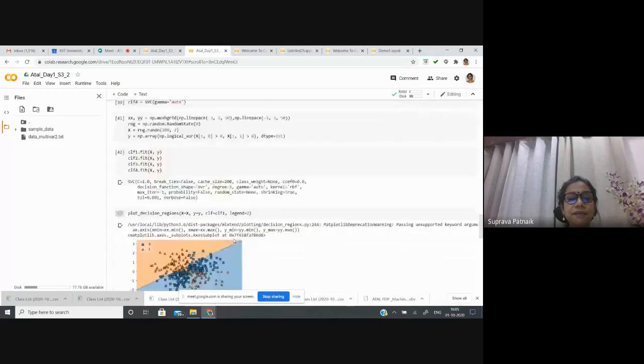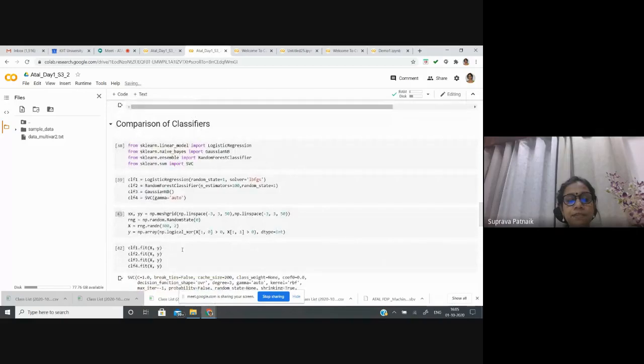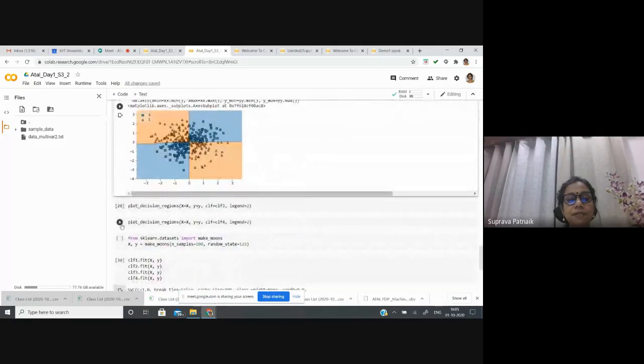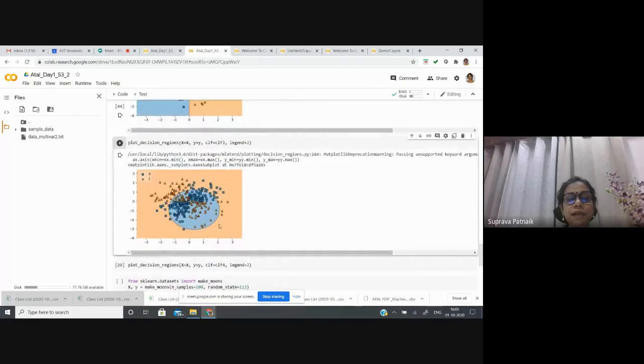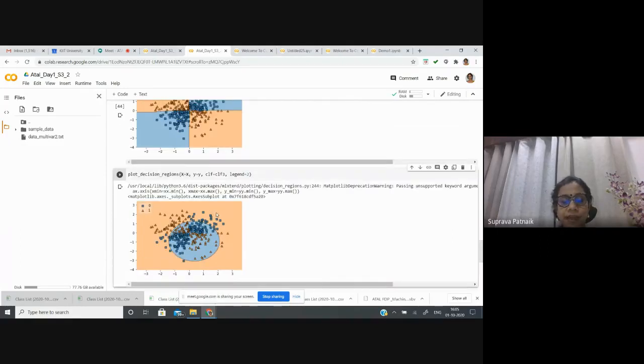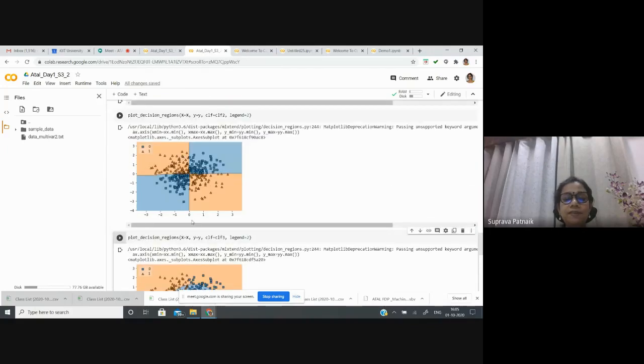Next one is classifier 3, and that is naive-Bayes. Let us see what happens in case of classifier 3. This is the kind of result I am getting with naive-Bayes. This is also not acceptable. I can see that random forest is far better than naive-Bayes. Linear is not doing anything. Naive-Bayes is slightly doing something at least, but it could not separate out these patterns. Had it been a radial distribution, naive-Bayes, being in the Gaussian domain, could have done something for me. But random forest is far better than this.